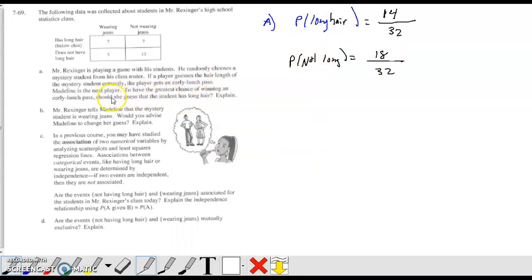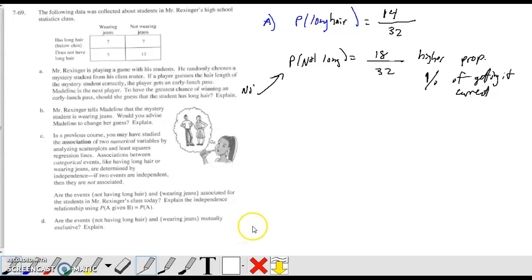To have the greatest chance, should she guess the student with long hair? I'm going to say no. Choose not long instead. It has a higher probability, or higher percentage, of getting it right. Correct, because there are more people with not long hair.